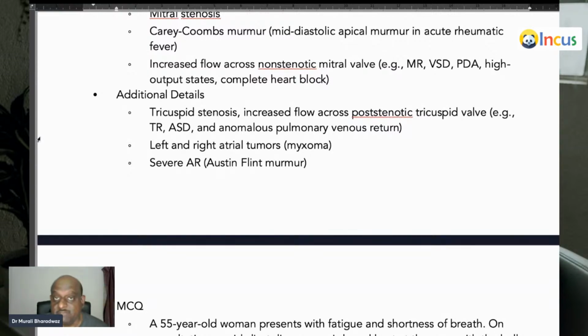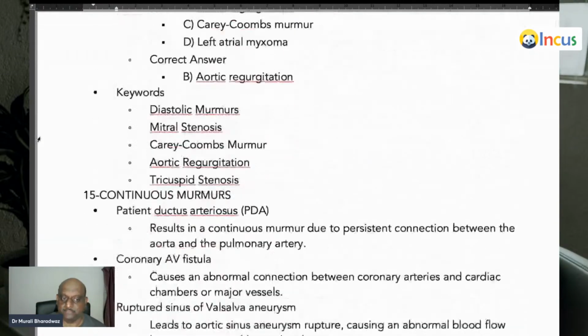Now, doctor, whenever there is severe AR, you listen to a mid-diastolic murmur. What is that called? Austin Flint murmur. Whenever a left atrial myxoma or right atrial myxoma is there, when the atrial blood is moving into the ventricle, there is an impedance and that leads to a diastolic murmur. Similarly, tricuspid stenosis can lead to a diastolic murmur, is what you have to remember.